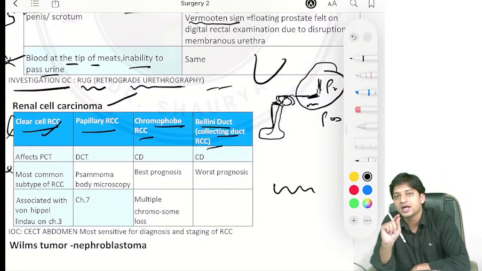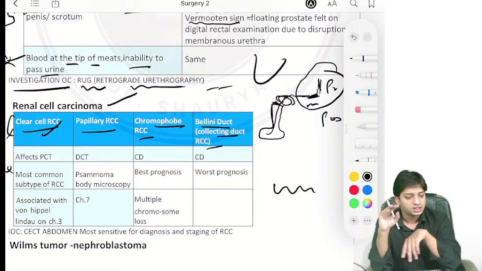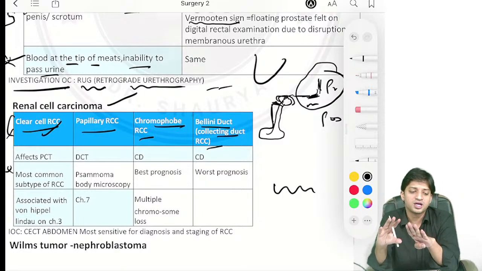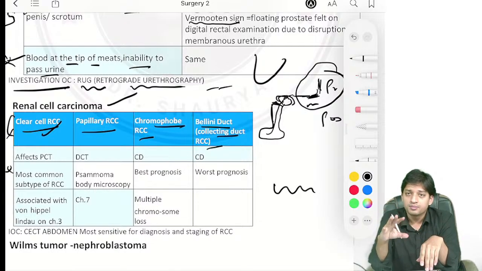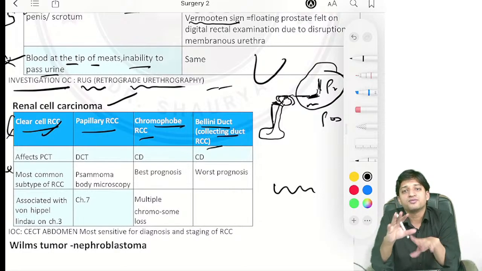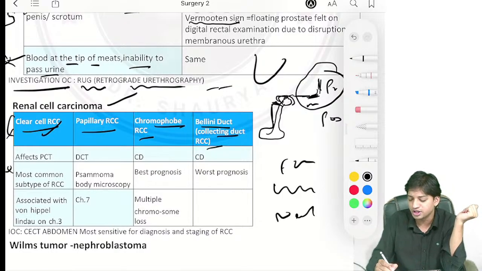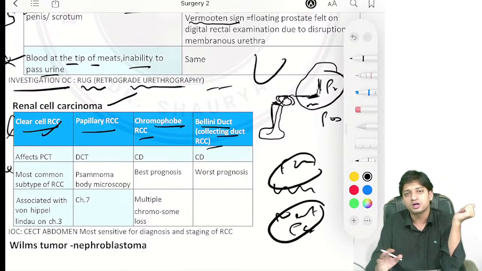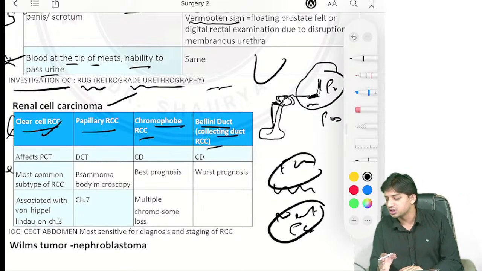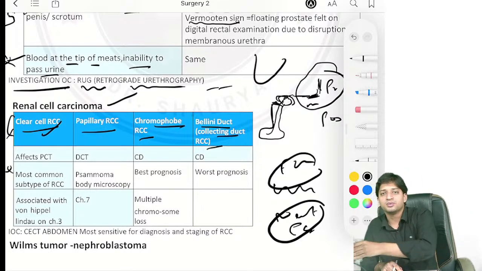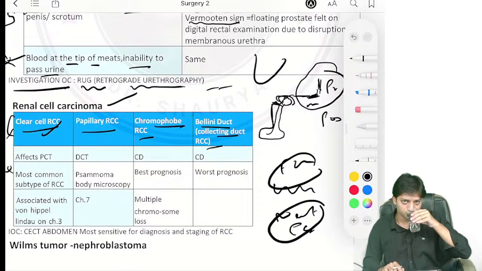Whatever I am discussing in these notes has been previously asked. Try to understand these 30 to 34 pages of notes, and we will be covering all the topics that have been asked in the last 5 years in surgery. Believe me, it will be helpful not only from the FMG exams point of view, but also for the NEET PG exams. So it is not like it is covering only the FMG exam topics. Most of the topics nowadays are similar for NEET PG and FMG as well.